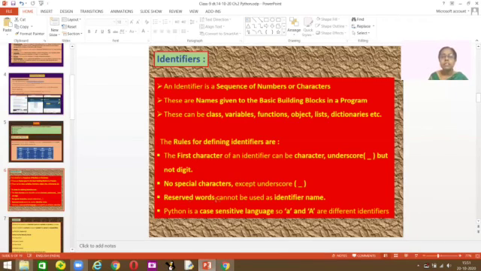Reserved words cannot be used as identifiers. Just now I showed you the reserved words like from and del and so many others. Python is case sensitive like Java and others. You cannot use small a for big A. They are two different identifiers.